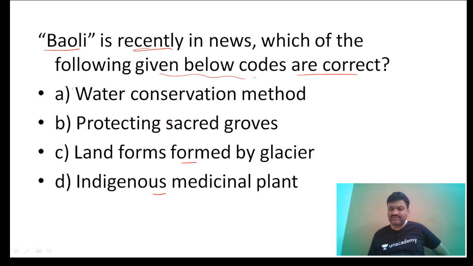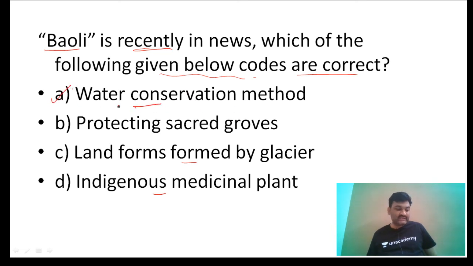This term is very common, and it is again in the news. Bauli is nothing but a method for water harvesting, a water conservation method, or we can say it represents a storage structure. So the answer is A.